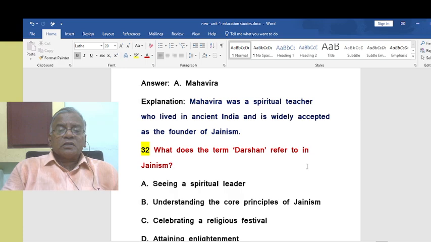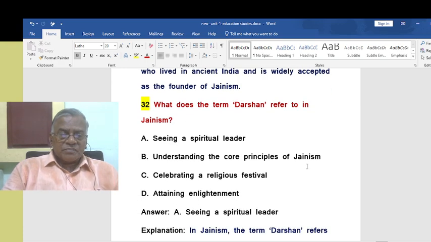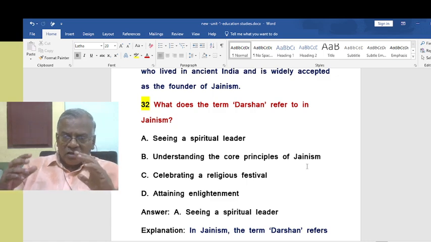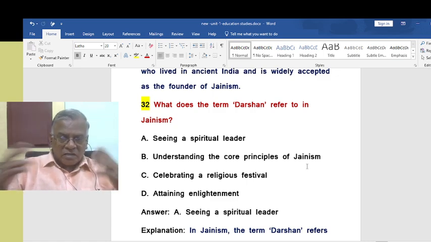What is the term Darshan referred to in Jainism? There is a word Darshana, that Darshan.